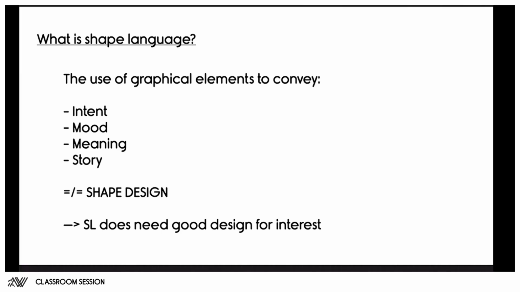And the analogy that I made in the classroom session is, think of a certain dish. Let's say, to keep it simple, macaroni and cheese, right? We have the same fundamental ingredients for this dish. That's our shape language, right? But if our mother cooks this dish, or a Michelin star chef cooks this dish, the presentation of that dish will be vastly different, and to some extent, of course, the flavors and stuff like that, but let's keep that aside. The presentation of the dish will be completely different, right?